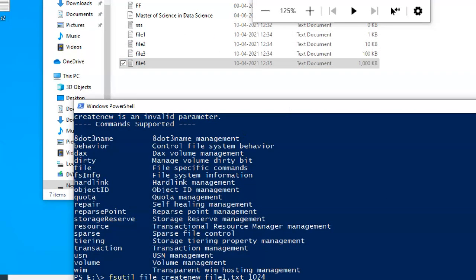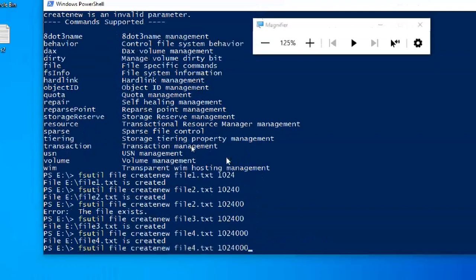If I put one more 0, then it is 10 MB. I put one more 0, that means 100 MB.